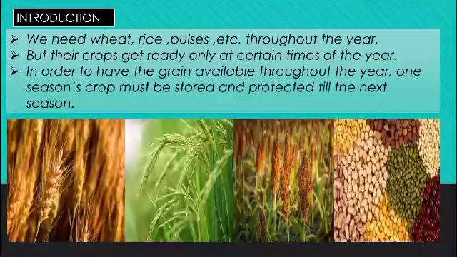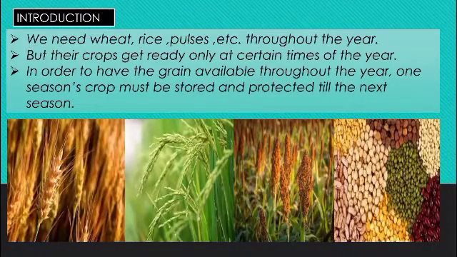We eat a wide variety of foodstuffs in our diet. We like to have many varieties. We like to have wheat, rice, pulses, grains and so on, as well as different types of fruits and vegetables. So these all are available throughout the year. But the crops get ready only at a certain time in the year. That is, they are not grown throughout the year.